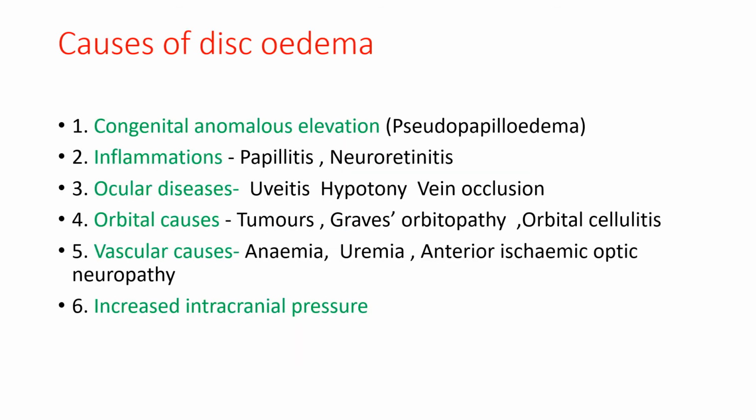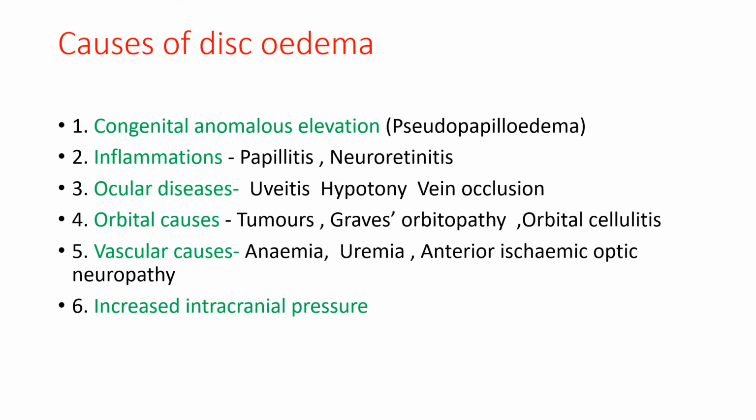Causes of disc edema. Now, disc edema is one word and papilledema is another word. Papilledema is a type of disc edema, but all disc edema is not papilledema. So this slide deals with the causes which lead to disc edema. One is congenital anomalous elevation, which is pseudopapilledema.